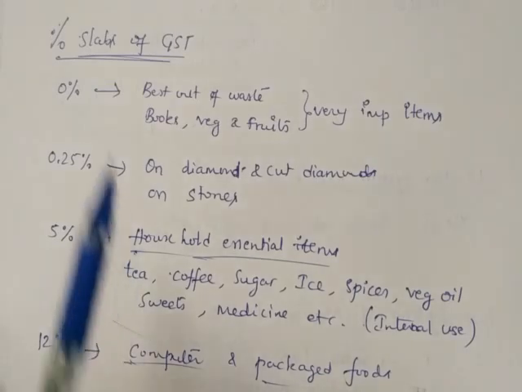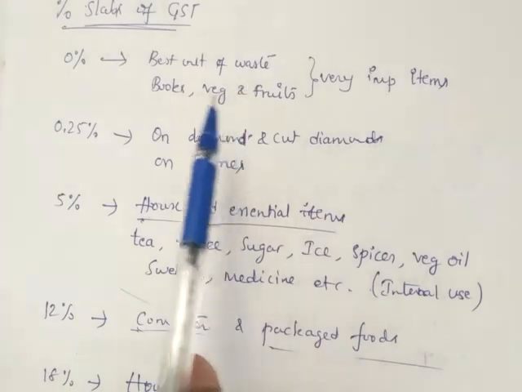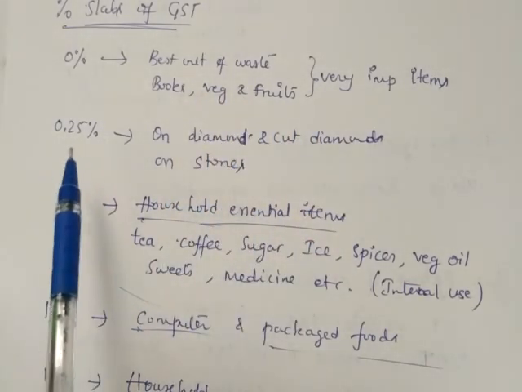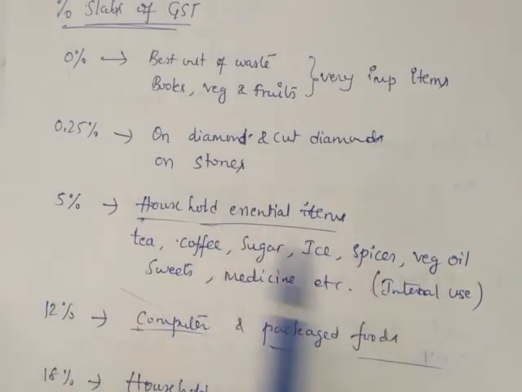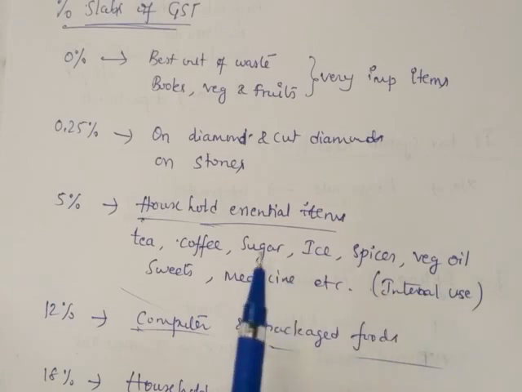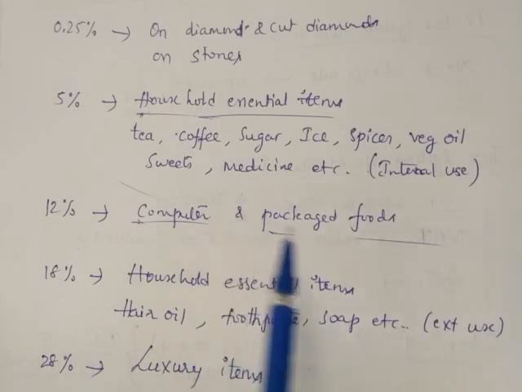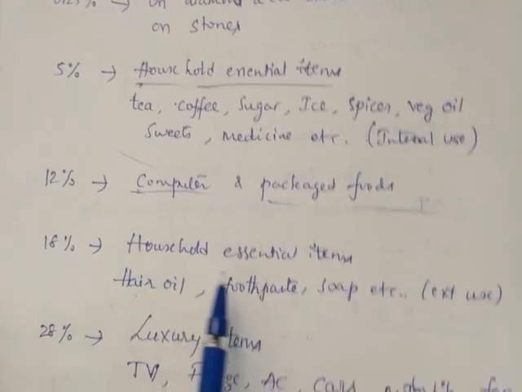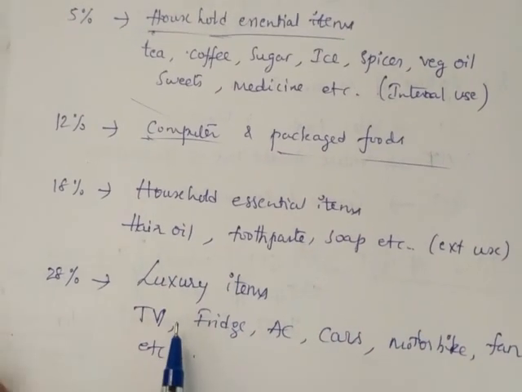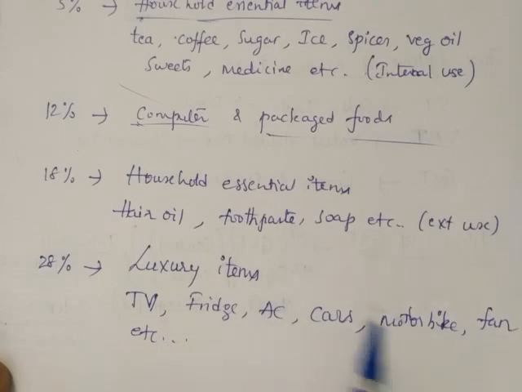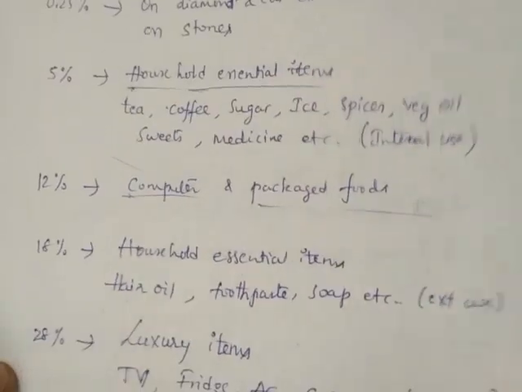Our Indian GST percentage slabs are divided like this: 0% on textbooks, vegetables, fruits; 0.25% on stones and cut stones; 5% on very important household essential items like sugar, coffee, sweets, medicine; 12% on computers and computer peripherals, packaged foods; 18% on items for external use at home; and 28% on luxury items for our entertainment. This is the percentage slabs of GST.